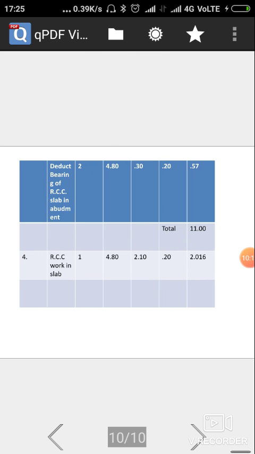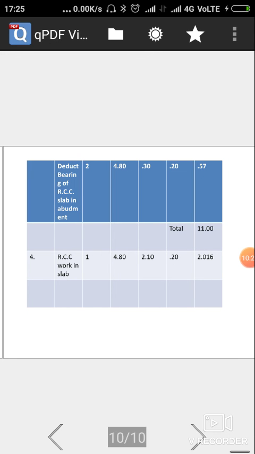So this is the detailed estimation of the culvert. Here we solved the brickwork, foundation work, and earthwork for the culvert.